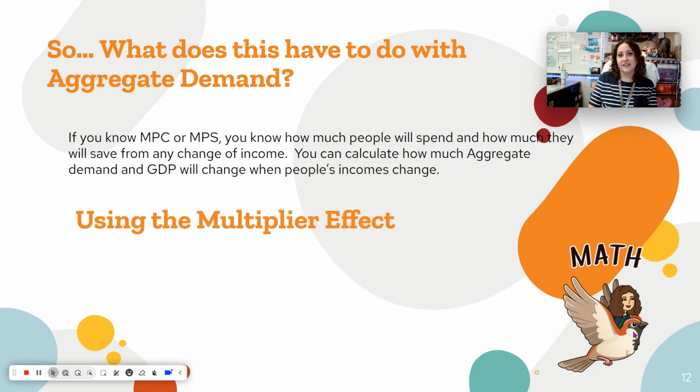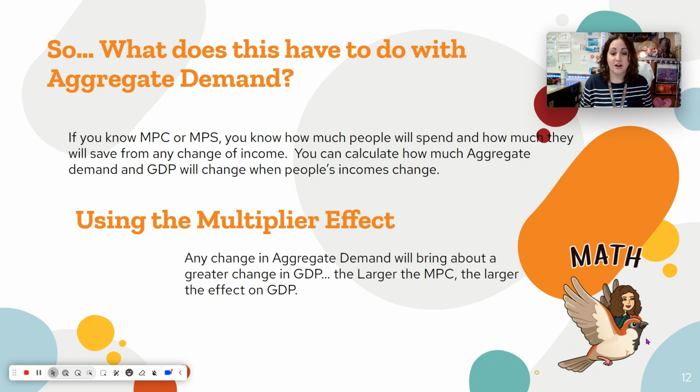And it's not as simple as you think. So C plus I plus G plus XN equals GDP. You might assume that if consumer spending goes up by $1, there's our equation on the board, GDP goes up by $1. It actually goes up by a multiplied amount, and that's called the multiplier effect. Any change in aggregate demand, whether it's C, I, G, or XN, will bring about a greater change in GDP. It'll make GDP go up by a multiplied amount.